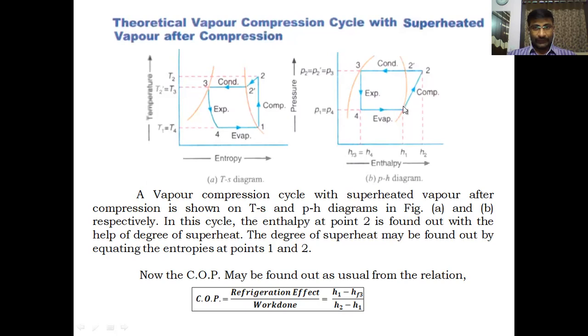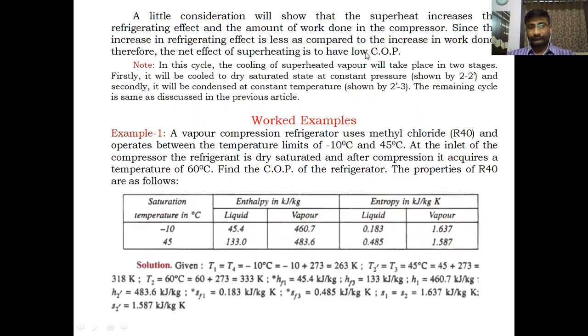Then 4 to 1 is the evaporation in the evaporator. By absorbing heat, the wet vapor is converted into dry saturated vapor. Again, the cycle repeats. Okay, this is the p-h diagram. This is the T-s diagram for the given cycle. Let us go to the problem on this cycle.